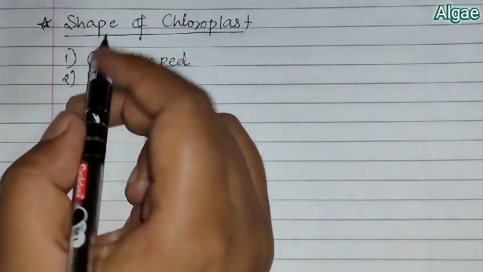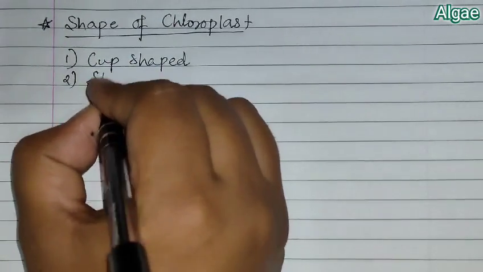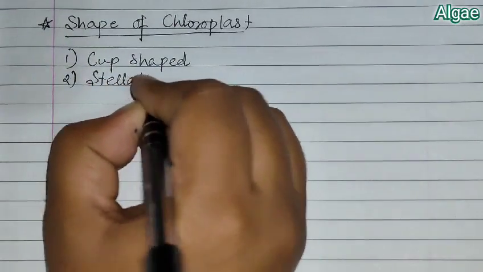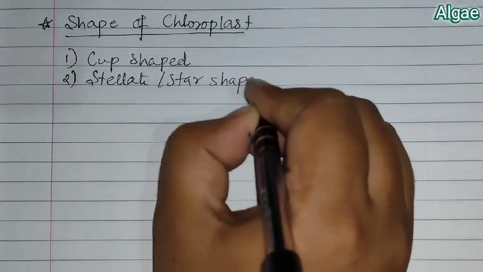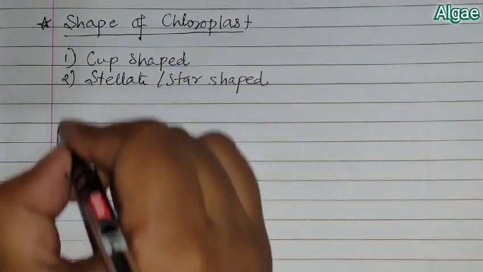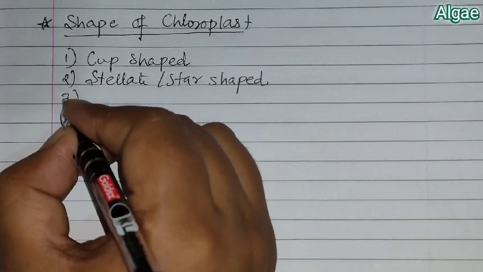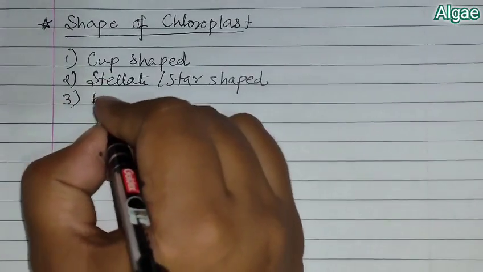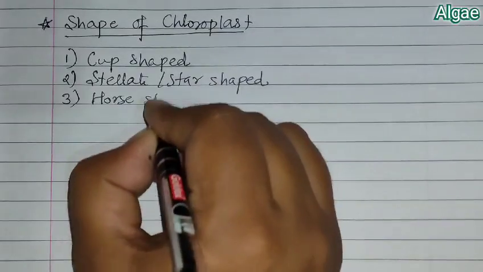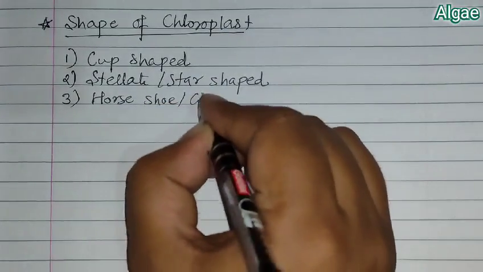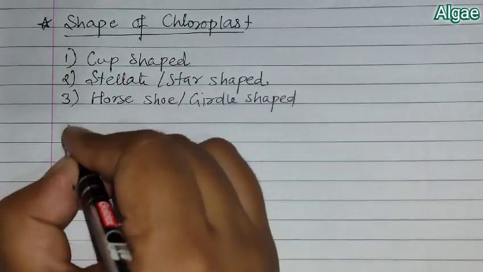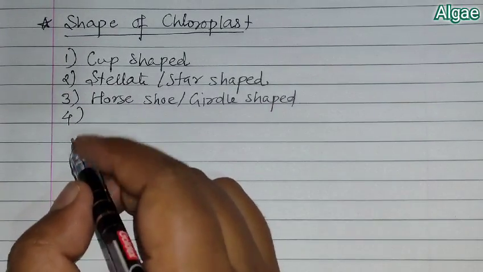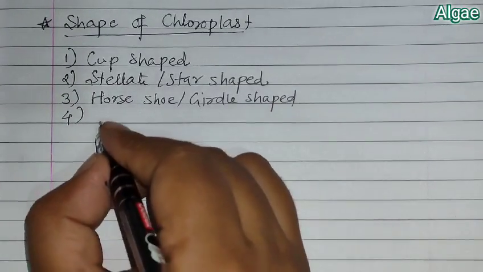Second, there can be stellate or star shaped chloroplast. Third, there can be horseshoe or girdle shaped chloroplast. Fourth, ribbon or spiral shaped.